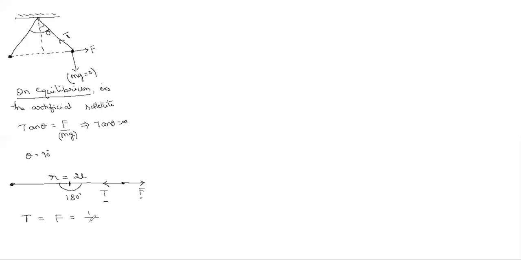Net force is 0. So that is equal to, we write, tension in the string equals 1 by 4 pi epsilon naught Q1 Q2 by R square. R square is 4L square. Straight away we can calculate. So, understood?